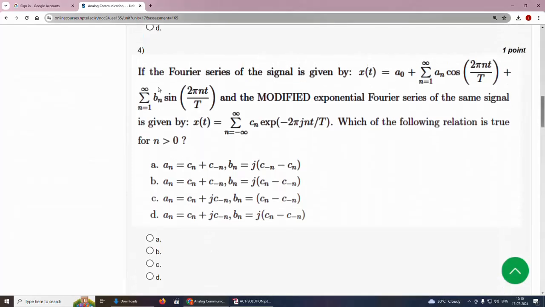Fourth question, if the Fourier series of the signal is given by x of t equal to a naught plus summation n equal to 1 to infinity a n cos 2 pi n t by capital T plus summation n equal to 1 to infinity b n sin 2 pi n t by capital T, and the modified exponential Fourier series of the same signal is given by x of t equal to summation n equal to minus infinity to infinity c n exponential minus 2 pi j n t by capital T, which of the following relation is true for n greater than 0?